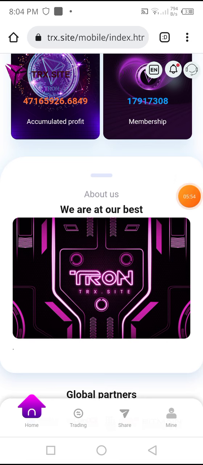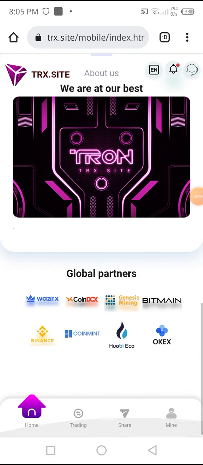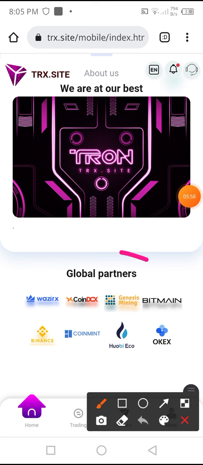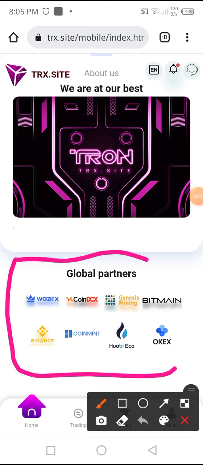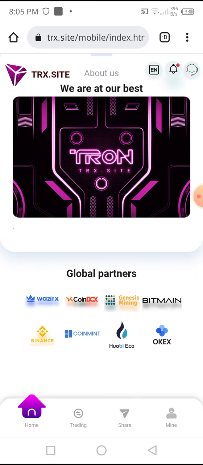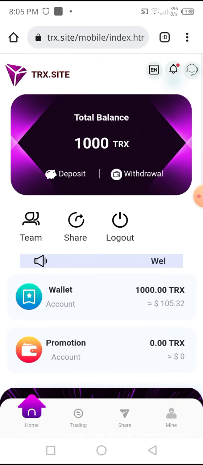And this is the about us option. We are at our best. And down below you can see the global partners of this website. These wallets support this account and website to exchange your cryptocurrency, such as TRX, for depositing and recharging. And I am going to tell you how to earn money from this website.